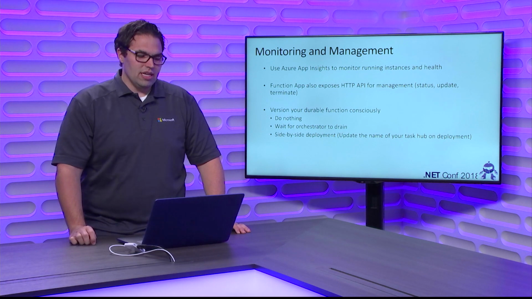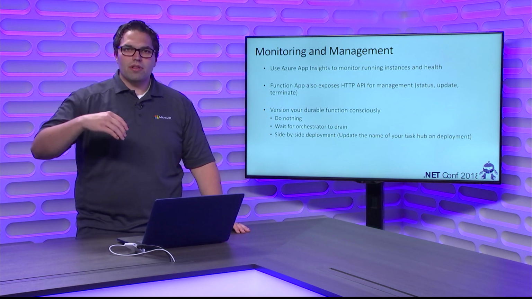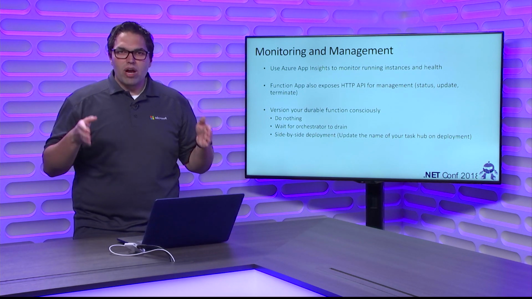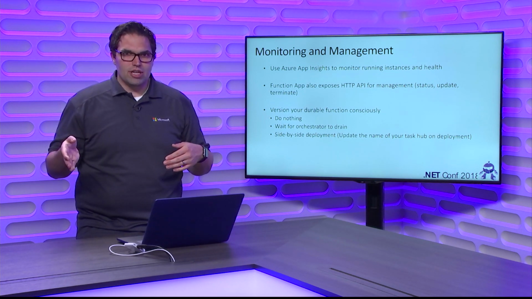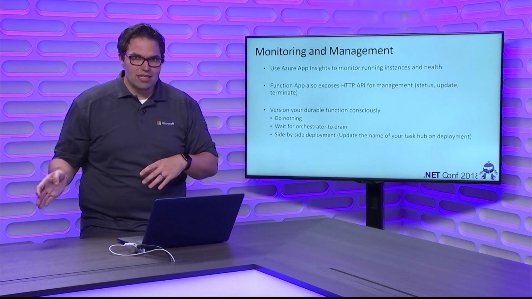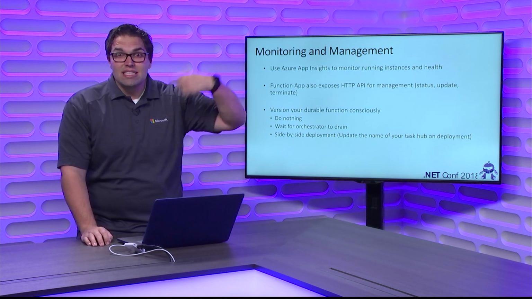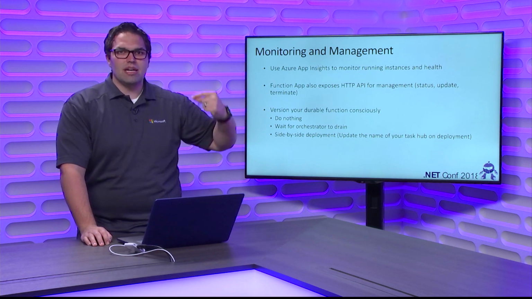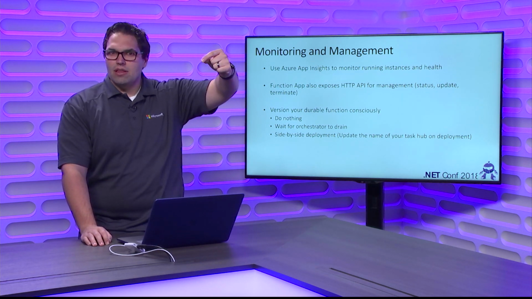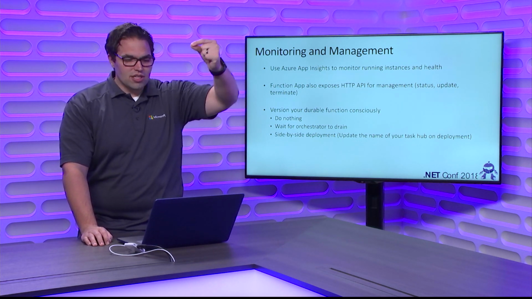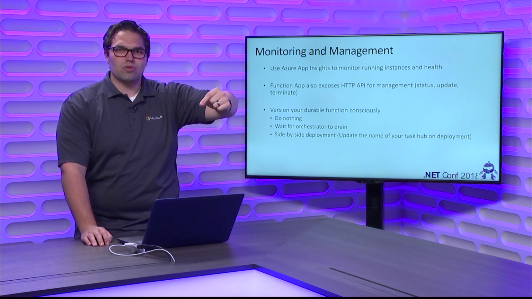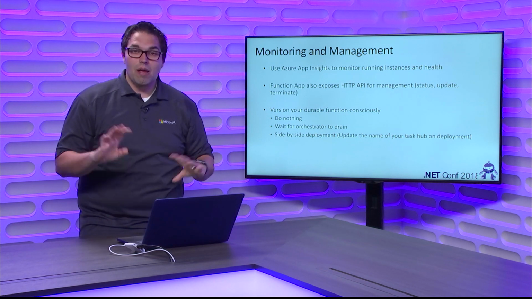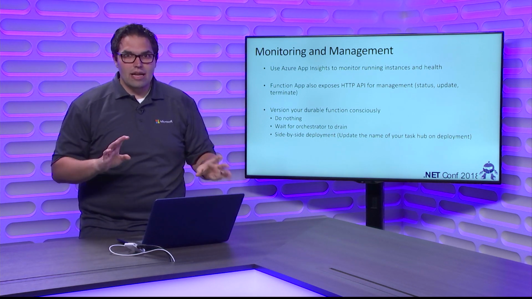version your durable function very consciously. You have to remember the whole thing has to be deterministic. It might be replaying. If I made some breaking change to my orchestrator logic and just published it willy-nilly to the cloud, and there was an existing orchestration that was in flight, it's very possible when it starts doing its next replay, it's going to be pulling in the new version of the code. And as it starts evaluating that code and doing event sourcing, it might be like, oh, whoa, this is totally different, and be in a very corrupt state. Now, maybe that's okay, but there are strategies you should be aware of.